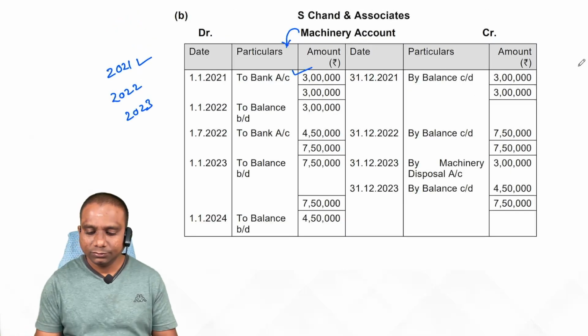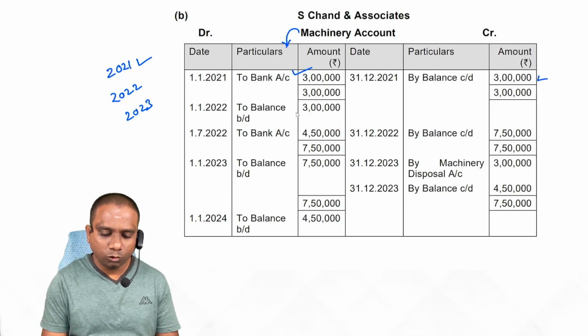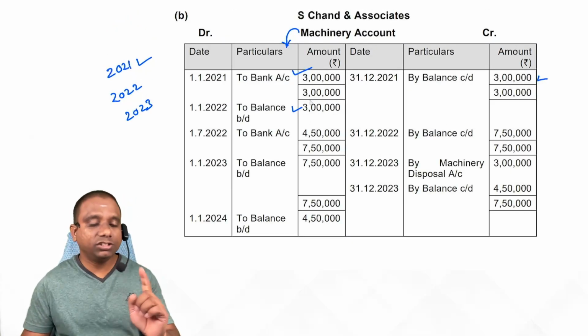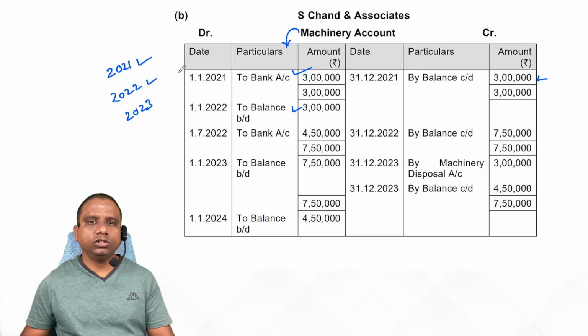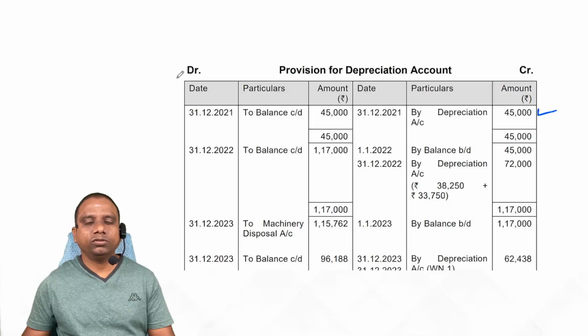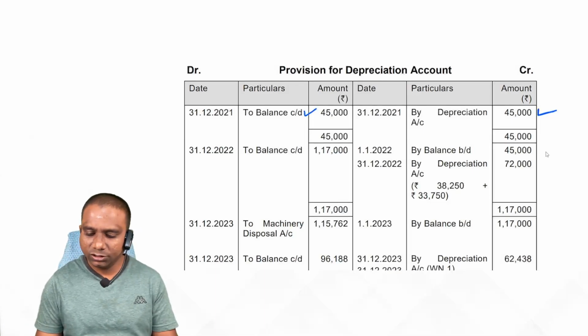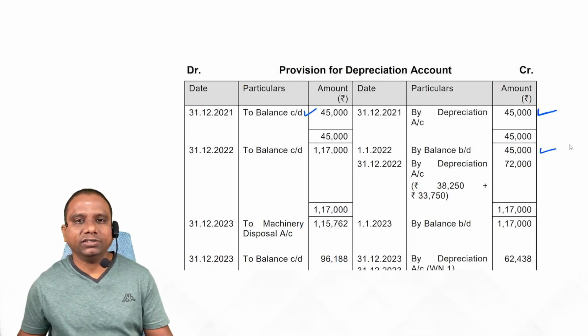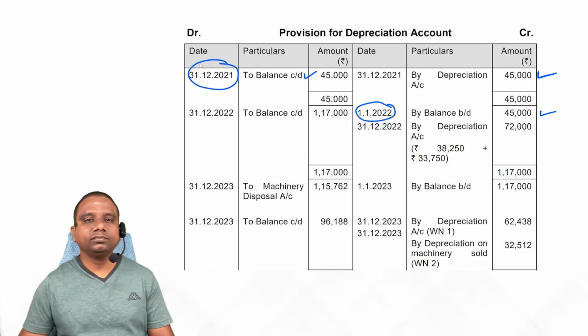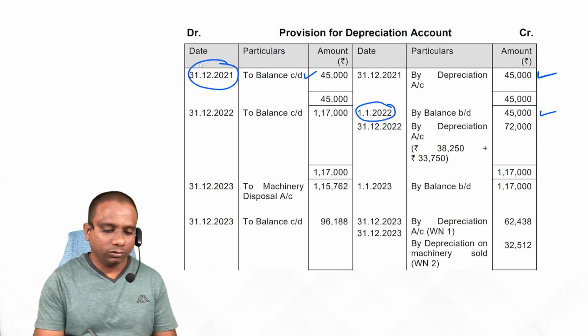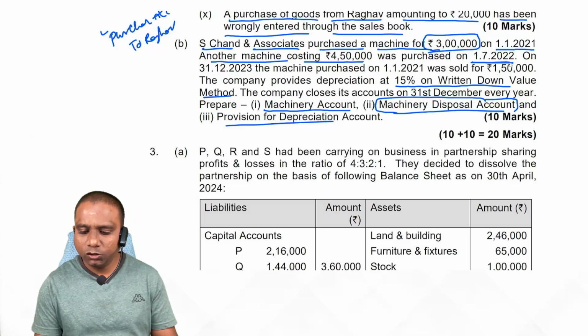Balance the account. So here balance 3 lakhs. Here opening balance 3 lakhs. Now we are in which year? 2022. Try to observe what happened in the year 2022. At the same time, provision for depreciation also balance 45,000. The same 45,000 balance. So when you are writing years, be careful. Next look at 2022. What happened?